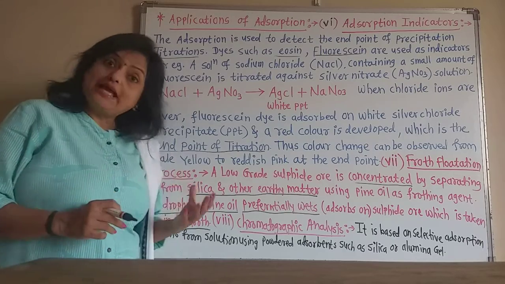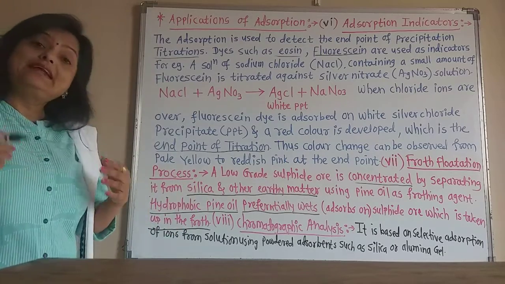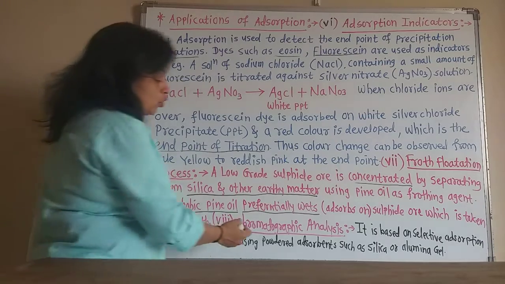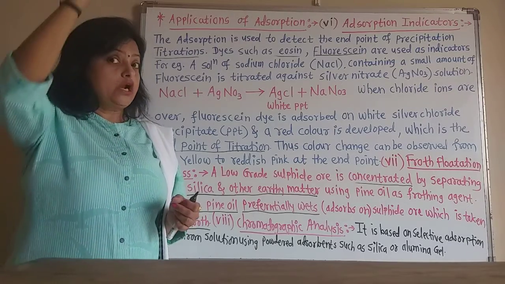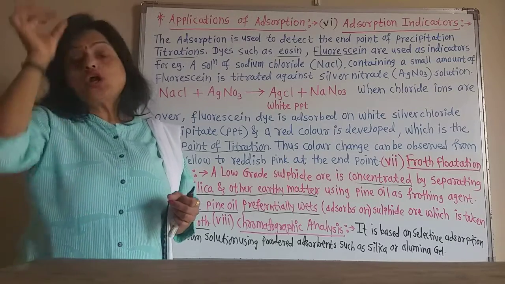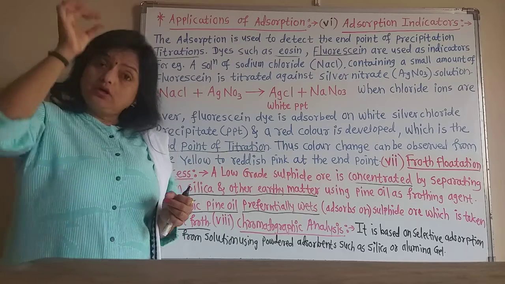Now this is also an application of adsorption, and the last application is chromatographic analysis. There are chromatographic columns of silica gel or alumina gel.